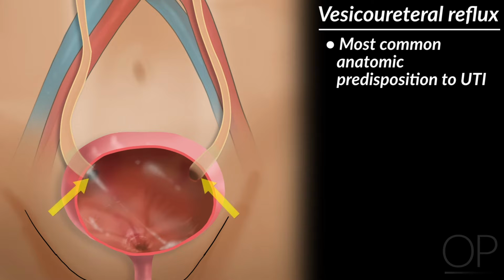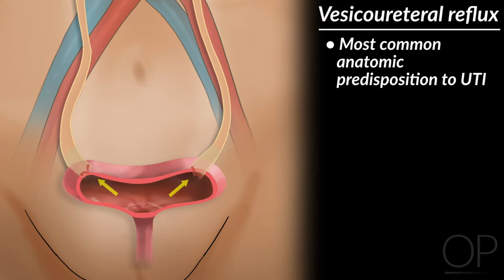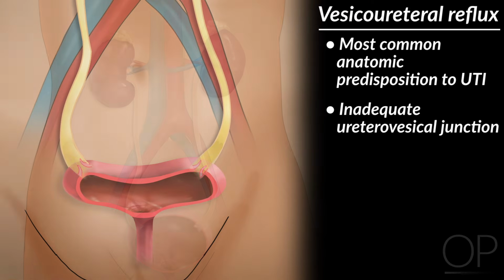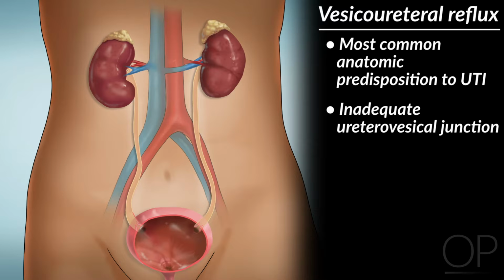Typically, the uretero-vesical junction, where the ureters meet the bladder, closes off when the bladder contracts and does not allow urine to travel back from the bladder into the ureters and kidneys. VUR occurs when this connection is not tight enough and allows urine to reflux from the bladder into the upper urinary tract. VUR is graded based on severity.